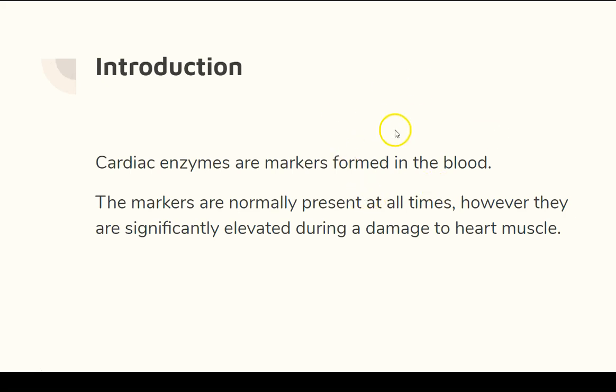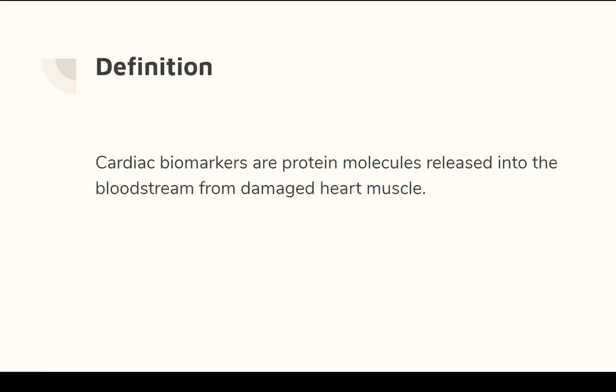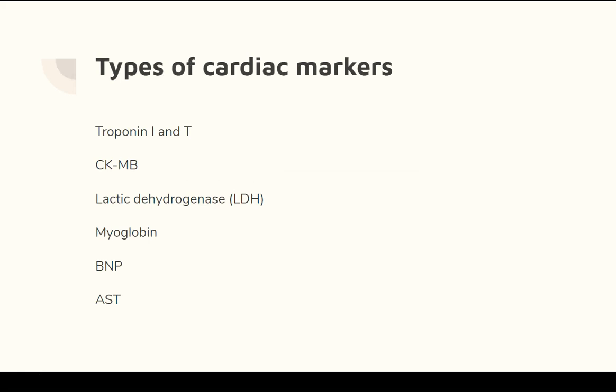So there are a few very basic elements which are the main diagnostic tests in cardiac diseases. If we see the definition, cardiac biomarkers are protein molecules released into the bloodstream from damaged heart muscle. So when there is damage in the heart muscles, these protein molecules are released into the bloodstream more than the normal. So there are different types of cardiac markers.